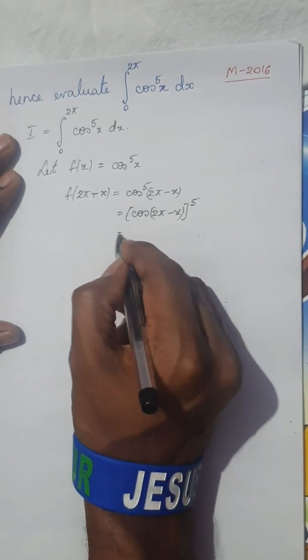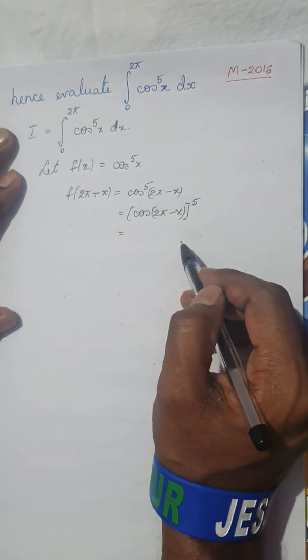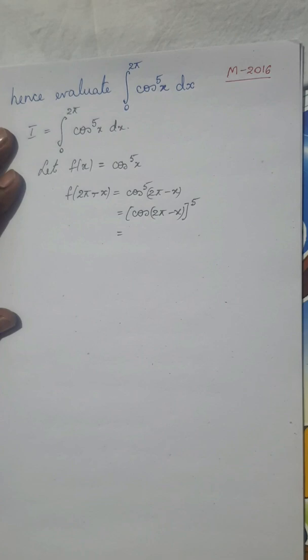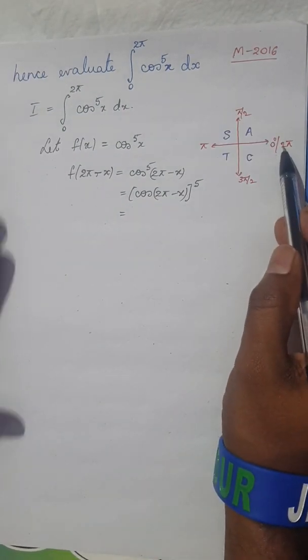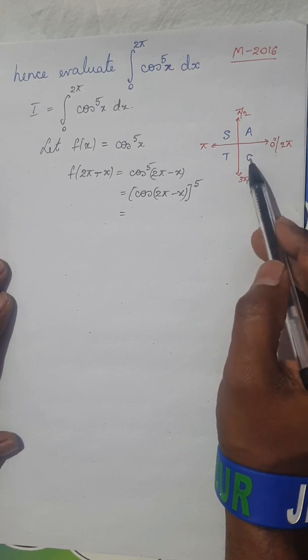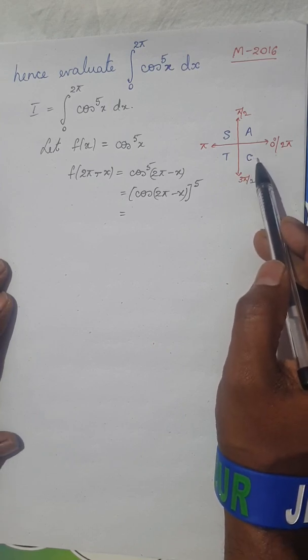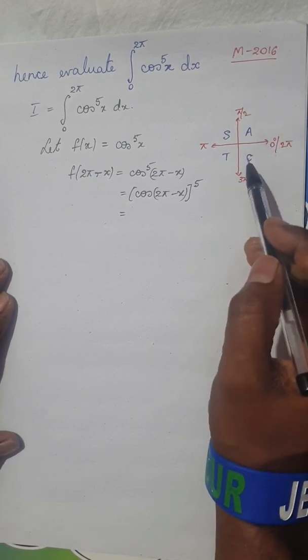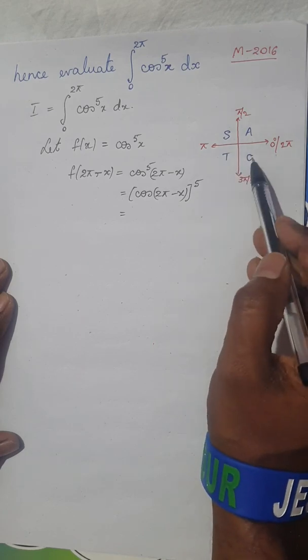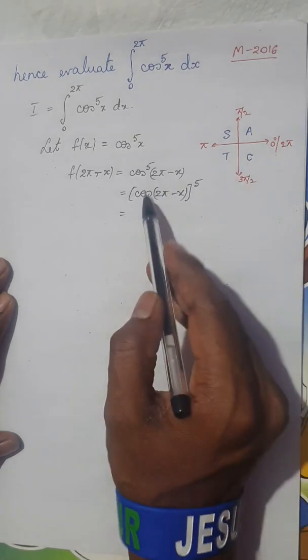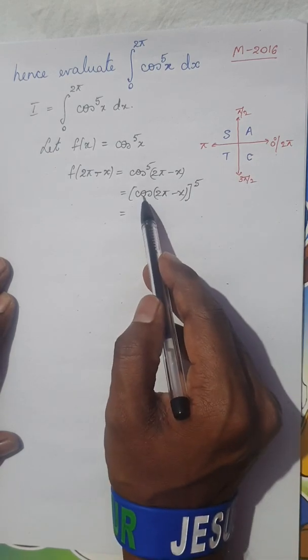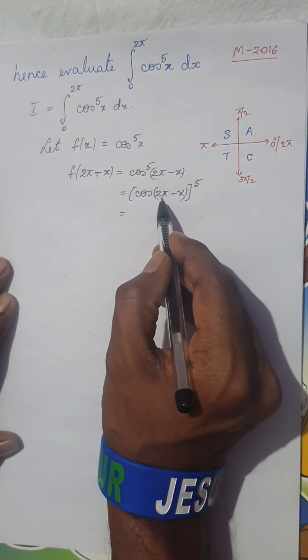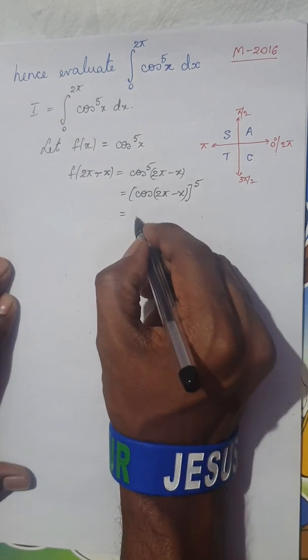Okay, so this is nothing but, now when I say 2 pi minus, actually this comes in the fourth quadrant. So 2 pi is nothing but 360 degrees. 360 minus will fall in the fourth quadrant. We all know, we have seen in the first PUC ASTC rule, in the fourth quadrant cos is positive. So 2 pi minus falls in the fourth quadrant cos is positive, and because the reference angle is 2 pi, the function remains as it is.